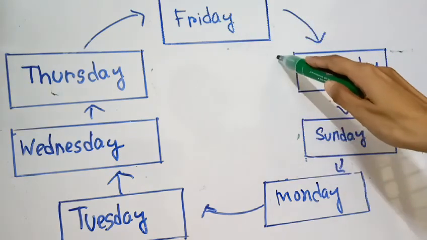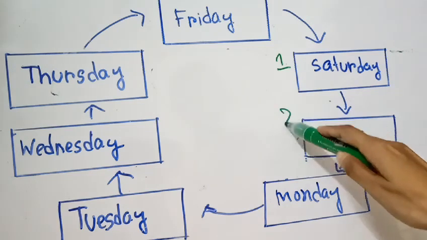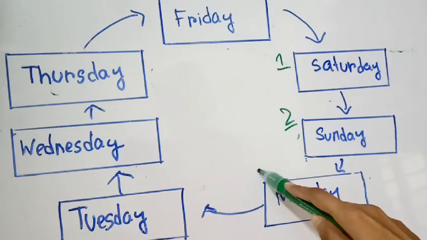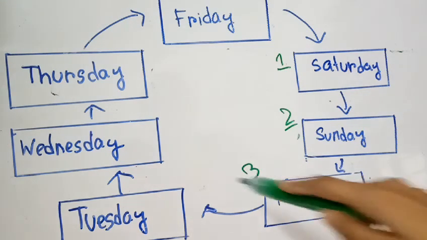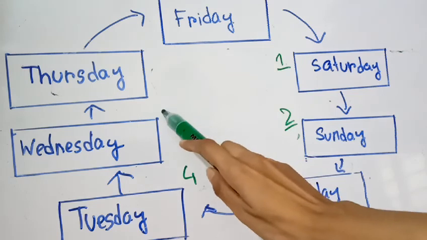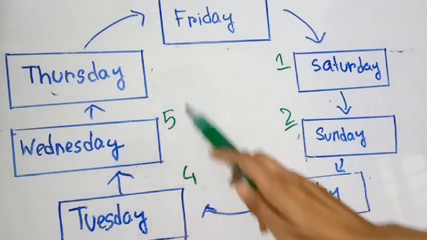One day after Friday is Saturday. 2 days after Friday is Sunday. 3 days after Friday is Monday. 4 days after Friday is Tuesday. 5 days after Friday is Wednesday.